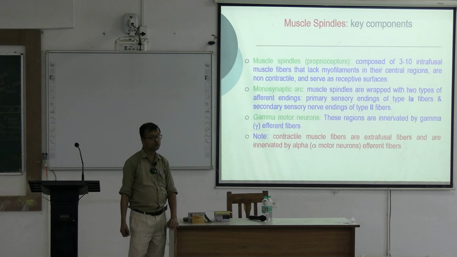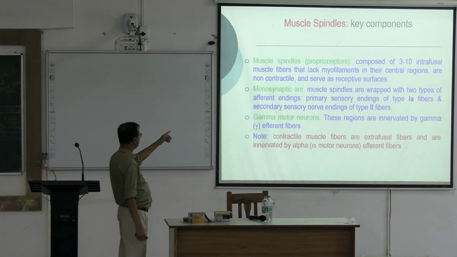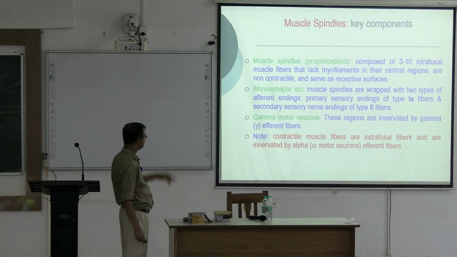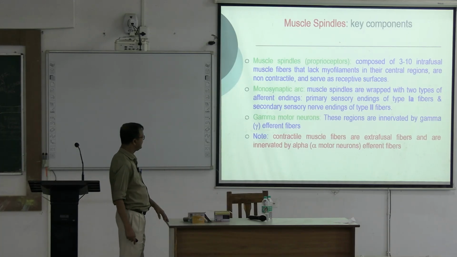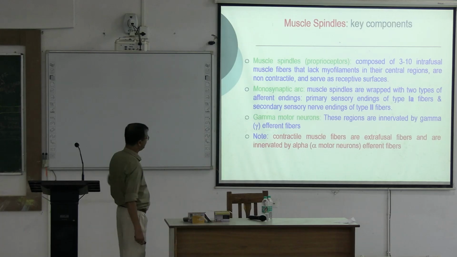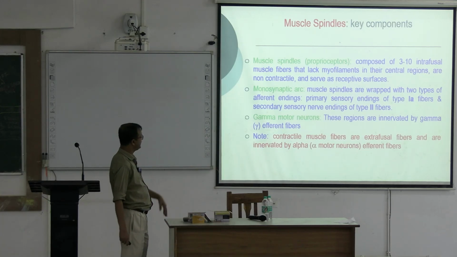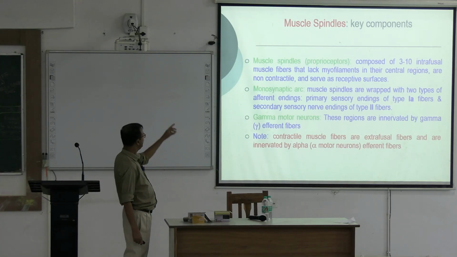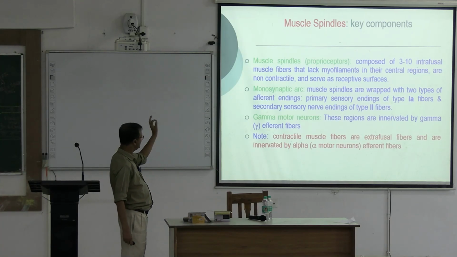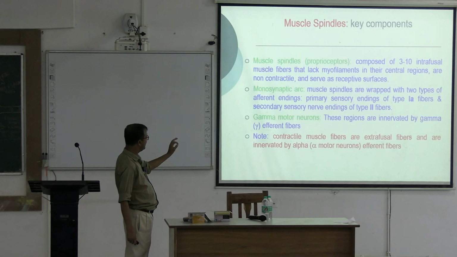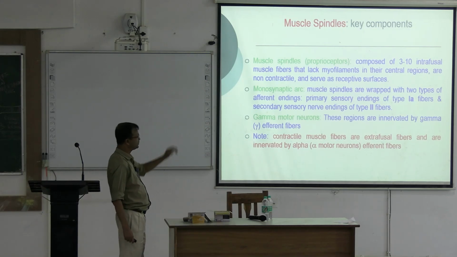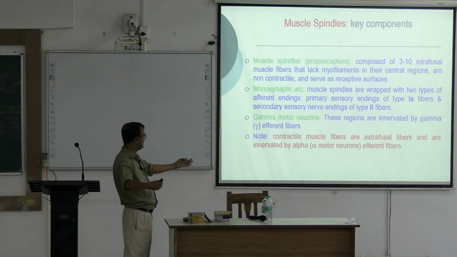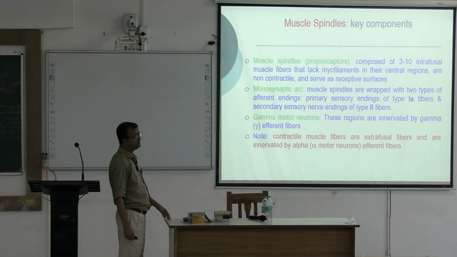These are contractile. Next, monosynaptic arc: muscle spindles are wrapped with two types of sensory endings. Number one, the primary sensory ending of type 1A fibers, and the secondary sensory nerve endings of type 2 fibers. First there was the stimulus, then the efferent. These regions, the trail ends of the muscle spindles, are innervated by gamma efferent fibers.